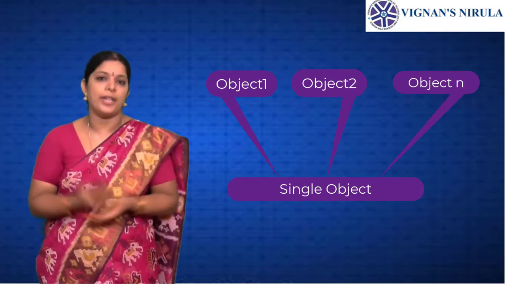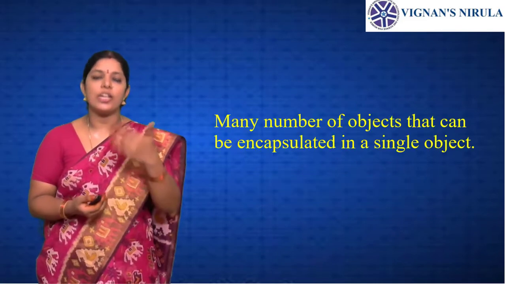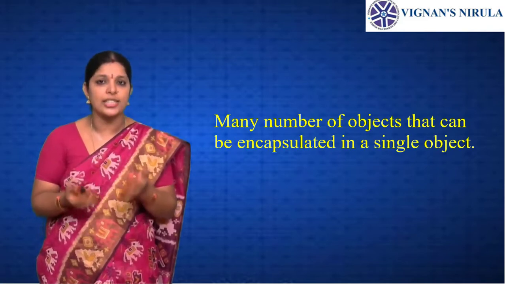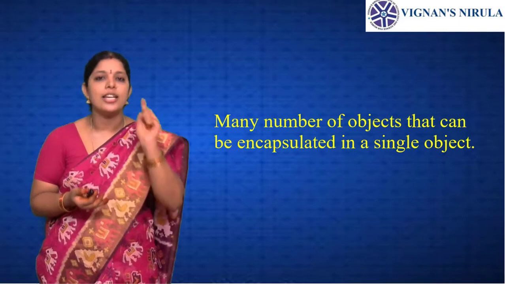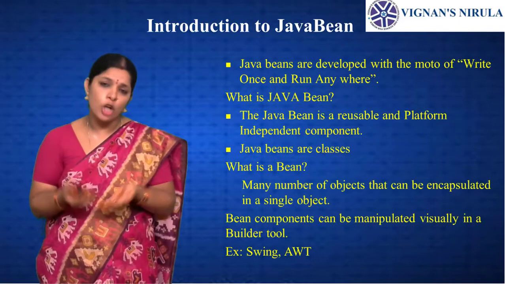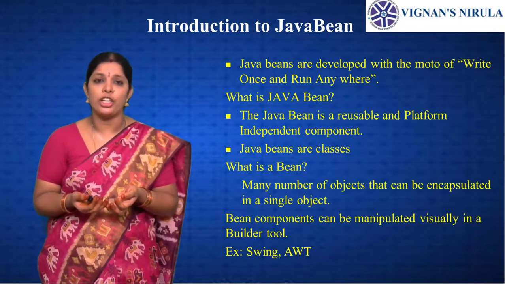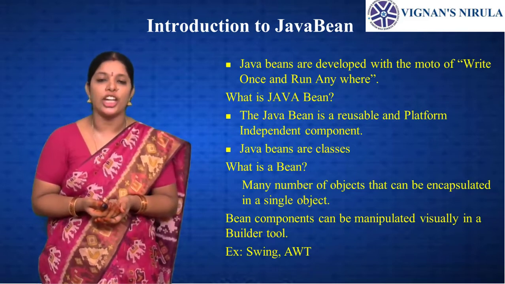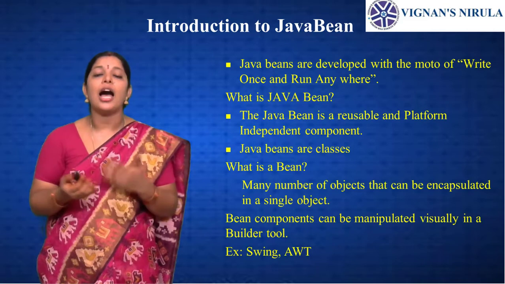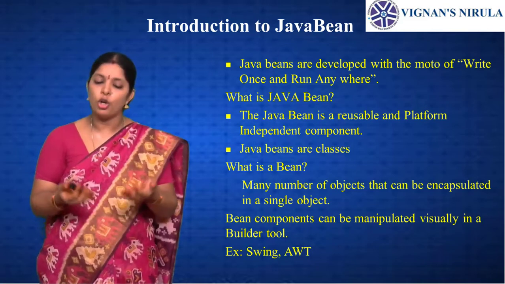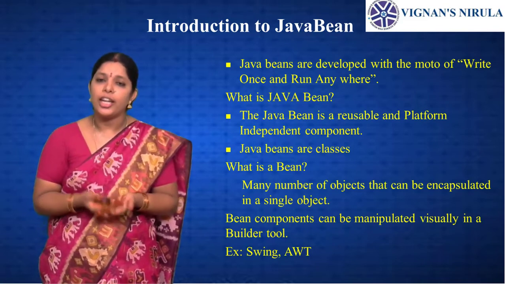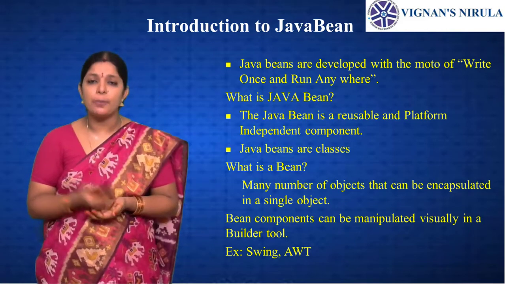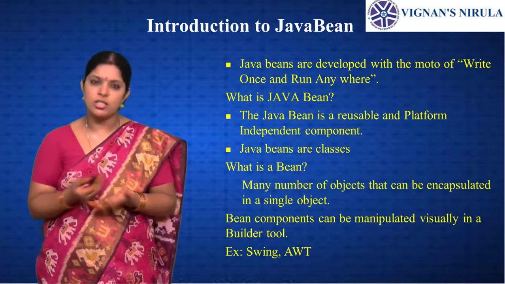That is a bean. So let's give a definition for the bean. A bean has many objects that can be encapsulated into a single bean. The bean components can be manipulated visually in a builder tool, and the builder tool enables us to create and use the bean for application purposes. In simple words, a Java Bean is a Java class.